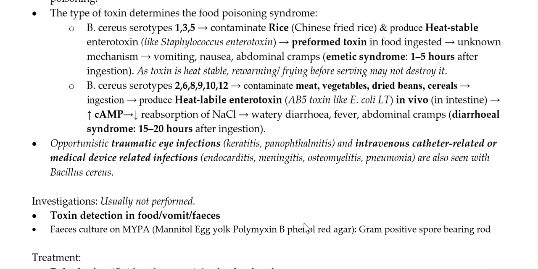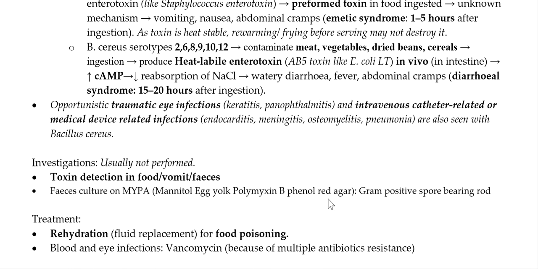So, if it is food poisoning, investigations are usually not performed. But if you want to perform them, you can detect the toxin in either food, vomit, or feces. Some people can go for feces culture, and if you are doing feces culture, you require a selective medium which has to be enriched also. So MYPA medium, that is mannitol, egg yolk, polymyxin, phenol red agar, in which you will see this gram-positive spore-bearing rod grown. So what is the treatment for food poisoning?